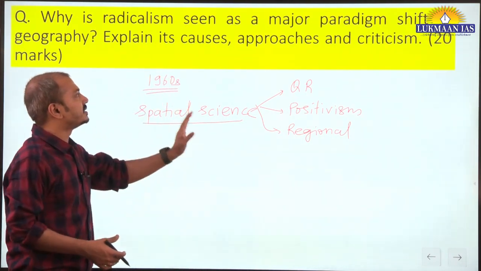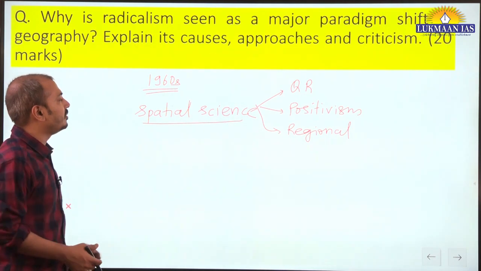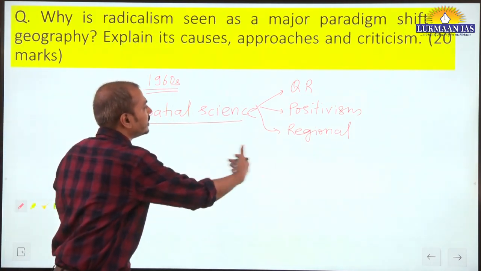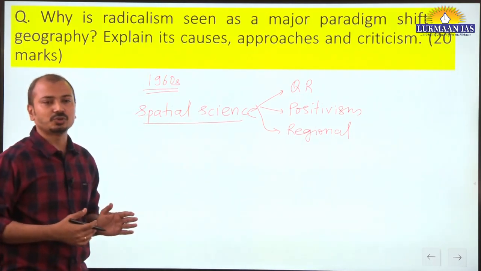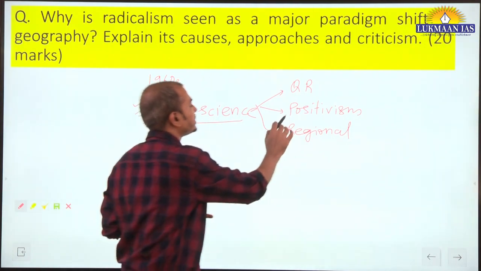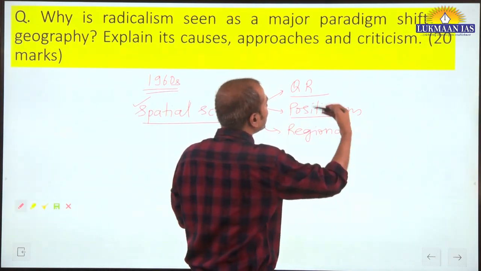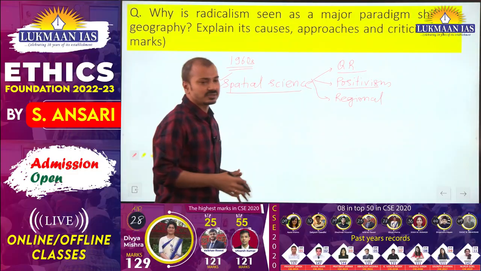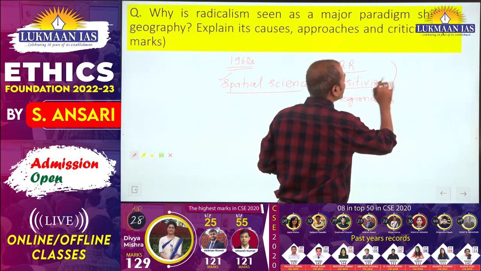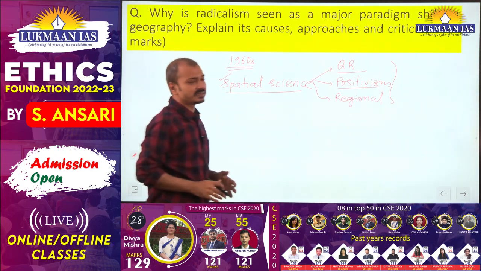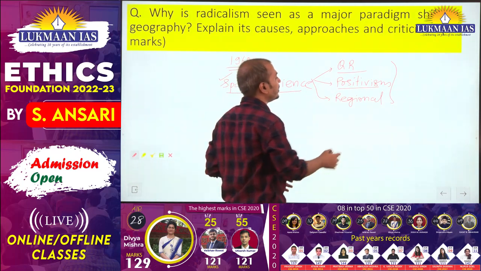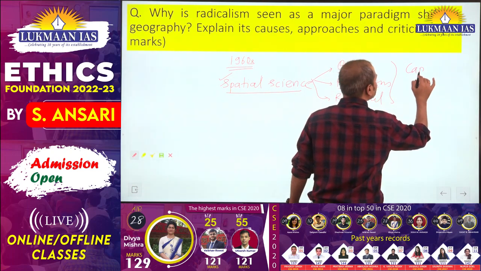Now why is it a major paradigm shift? Because one should understand that during that time there were many problems associated with geography as a spatial science, or these tools, or the models of geography. The problems were exposed by these radicalists, and they said that the established society was based on capitalist philosophy.